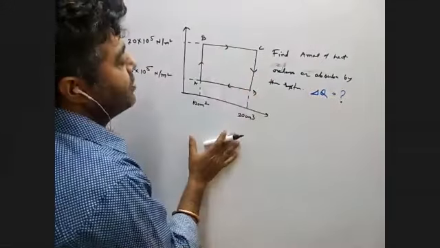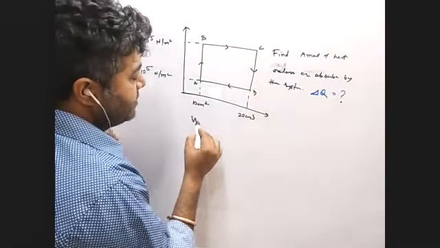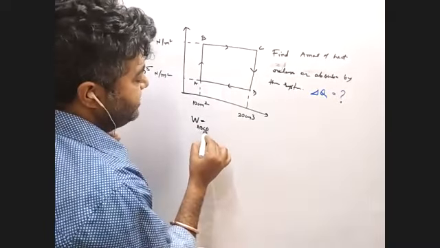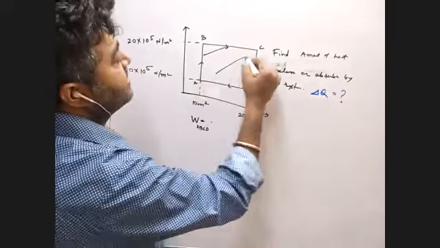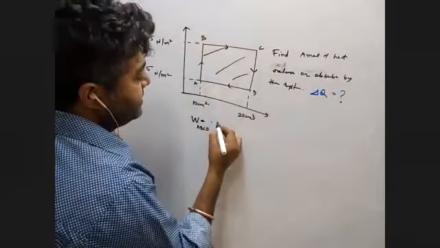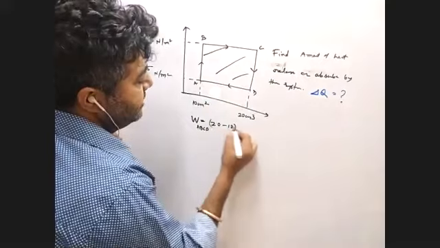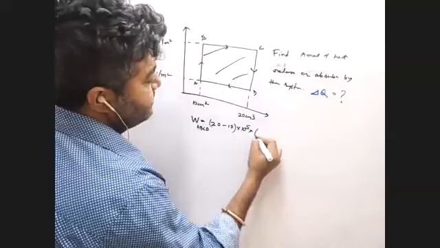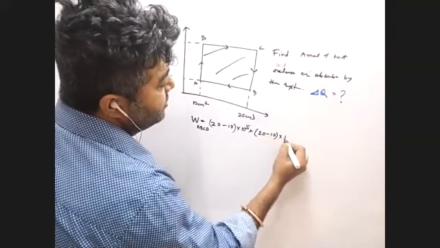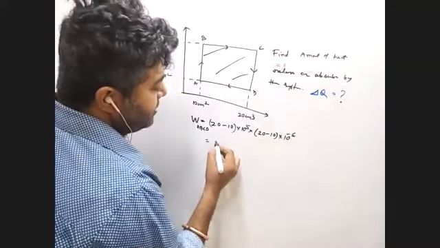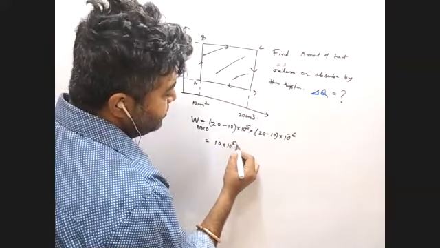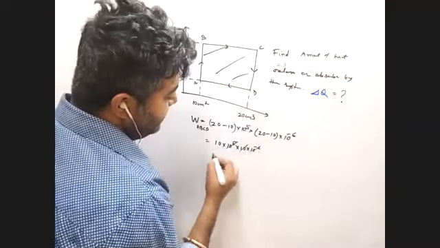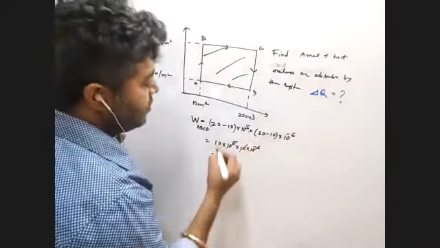First of all, it is a cyclic process, right? So first find out the work done. Work done in ABCD is the area under the curve. So this difference is (20 minus 10) into 10 to the power 5, and (20 minus 10) into 10 to the power minus 6. So you have 10 into 10 to the power 5 into 10 into 10 to the power minus 6. This gives 10 joule. And as it is clockwise, it is positive. Is it okay?